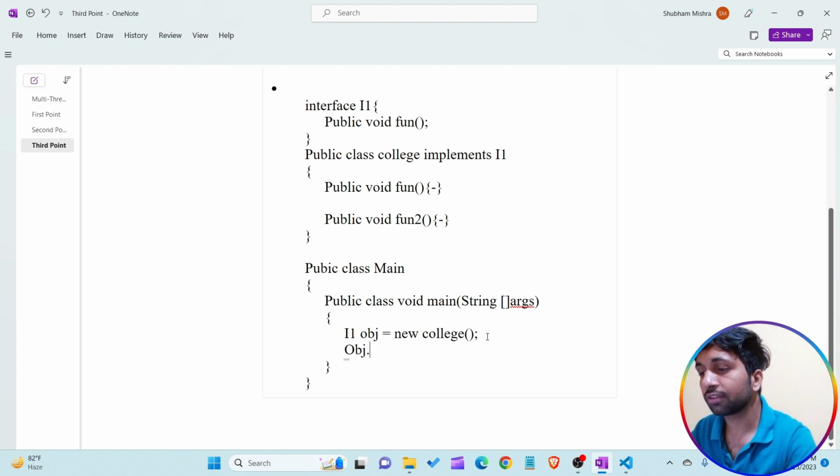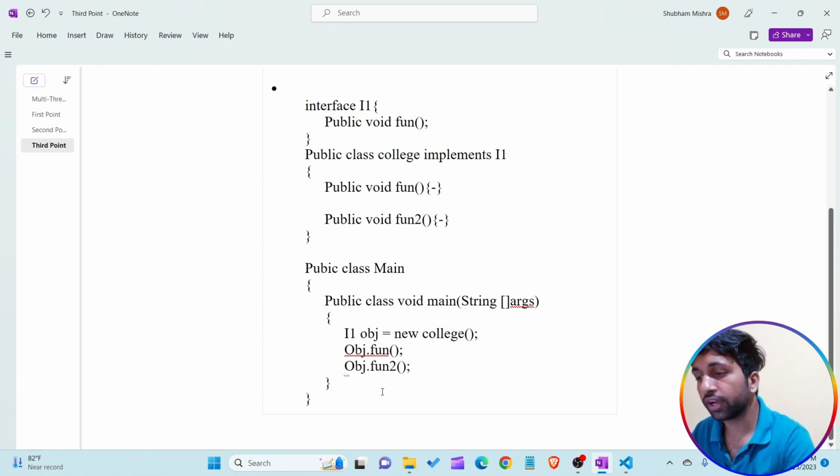Now by using this particular obj reference variable, we are only able to call the methods of the interface. We are only able to call the fun method. Why? Because the fun method is present in the interface. If we want to call the fun2 method, we are not able to call it. Why am I not able to call it? Because the fun2 method is not present in the I1 interface.